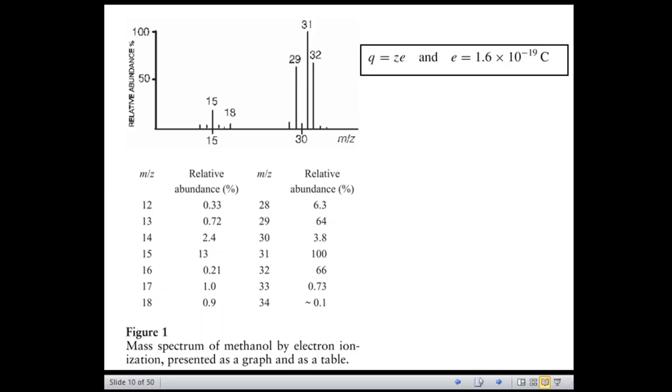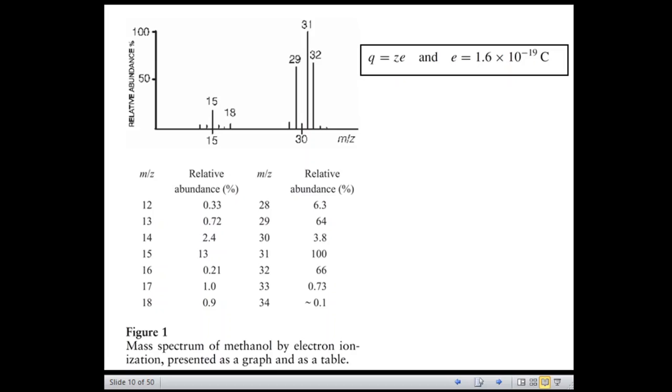Right? I'll repeat. The nominal mass is calculated using the mass of the predominant isotope of each element, rounded to the nearest integer value that corresponds to the mass number, also called the nucleon number.